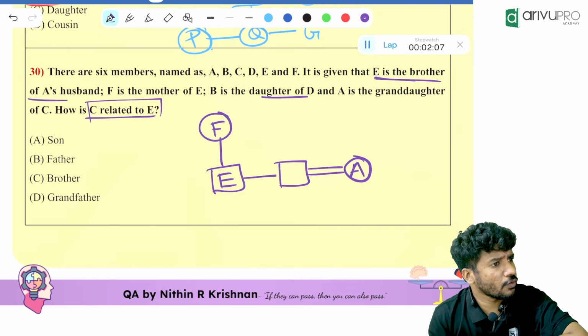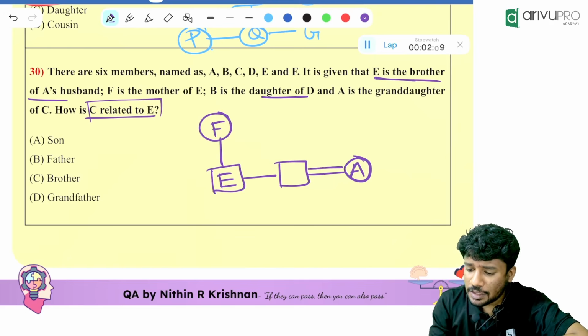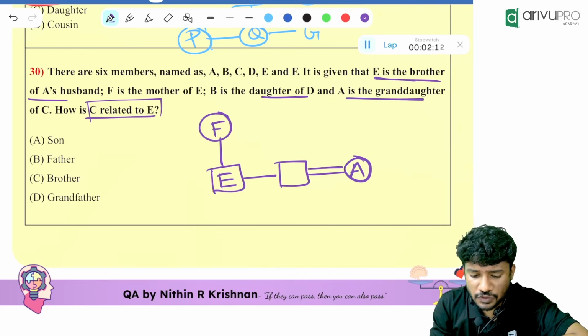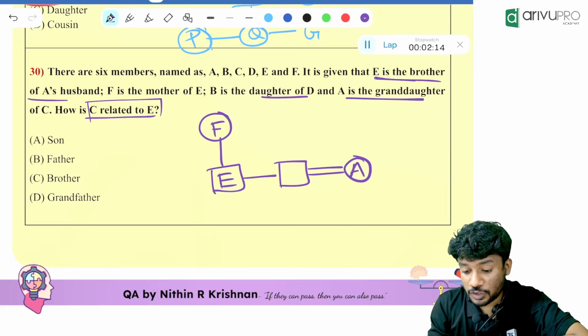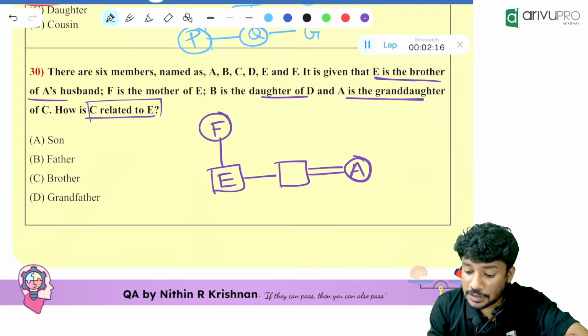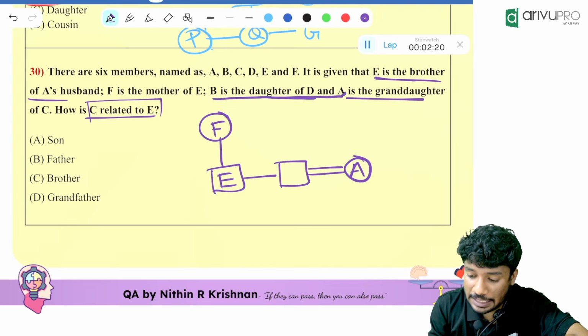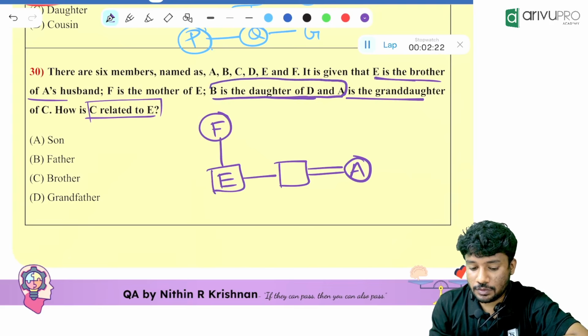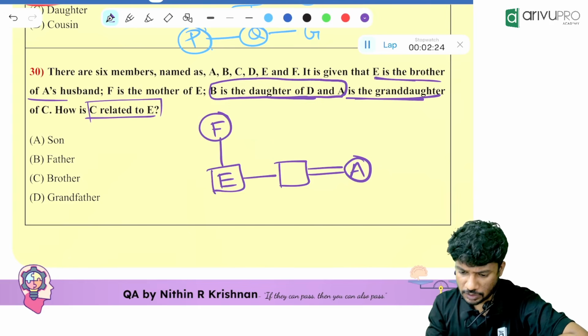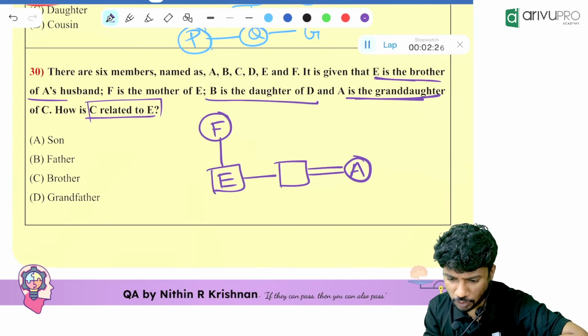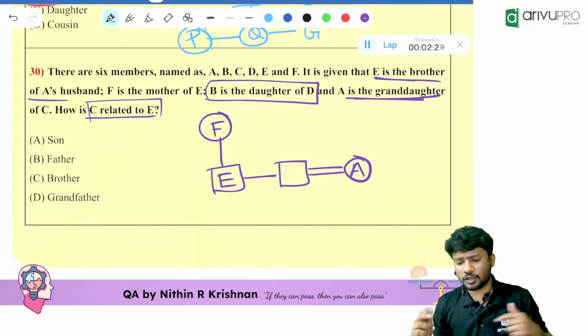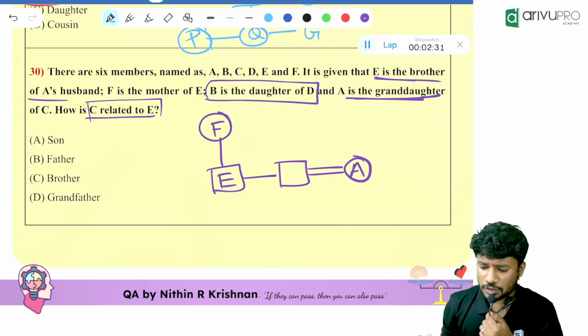Do you have D over here? No. And A is the granddaughter of C. Okay, one more thing is given. B is the daughter of D and A. Is that the case? No. B is the daughter of D, right? Yes, B is the daughter of D and A is the granddaughter of C.